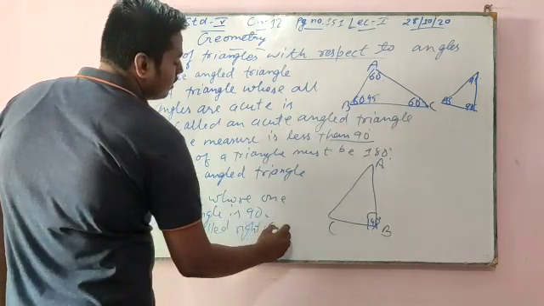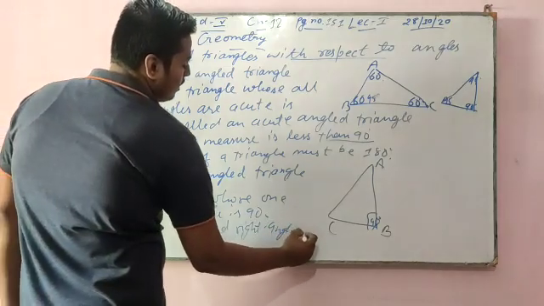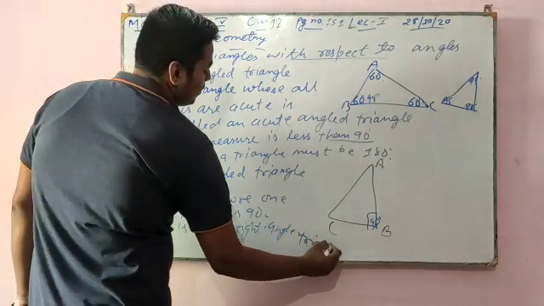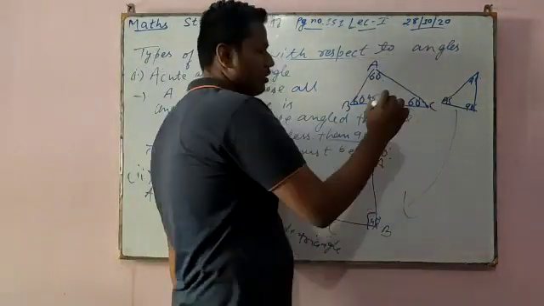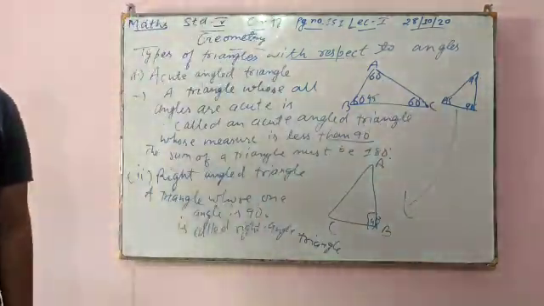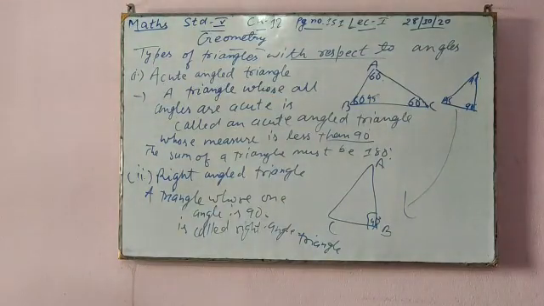Only one angle. If it is 90 degrees, then we can say this is a right angle triangle, not an acute angle triangle. For an acute angle triangle, all angles should be acute, and for a right angle triangle, only one angle should be 90 degrees.